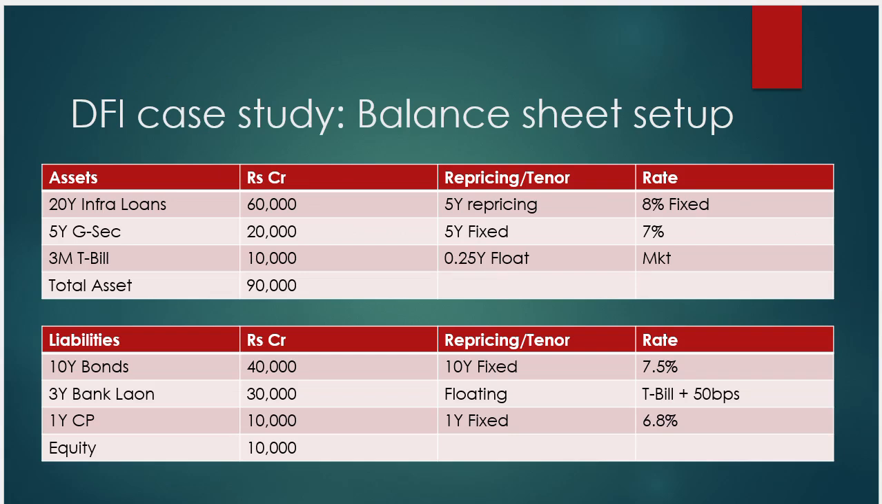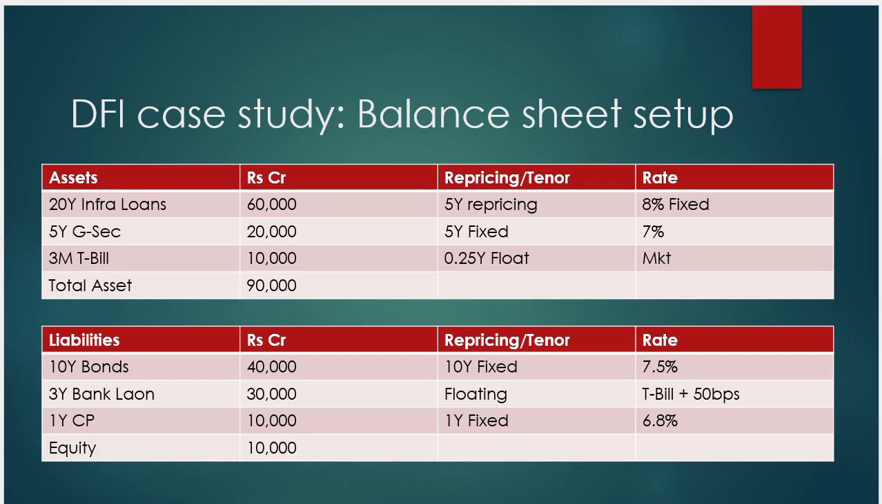So let's move on to the development financial institution case study, where we are going to discuss the balance sheet setup and understand what the assets and liabilities in their balance sheet are, and then the repricing tenure and how that will be impacted. Let's first discuss the asset side, and then we will move on to the liability side. Assets for the bank are the loans they provide for port construction, road construction, airport construction, or manufacturing units for solar energy and wind energy.